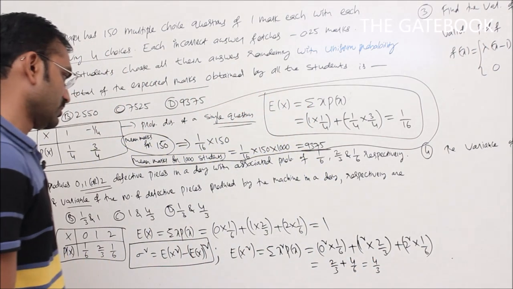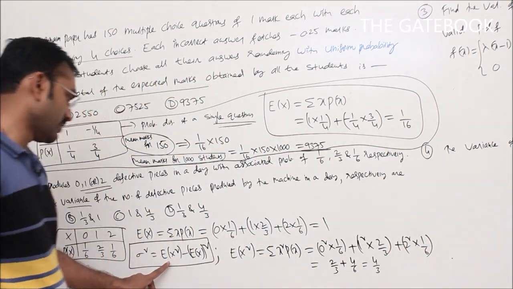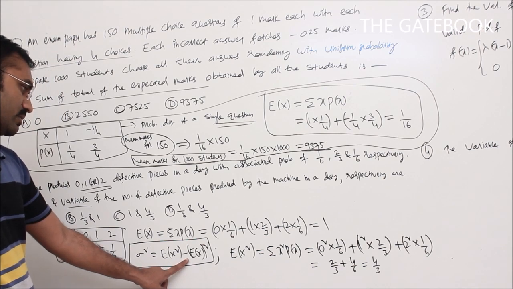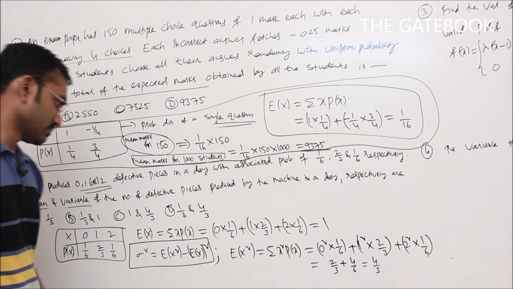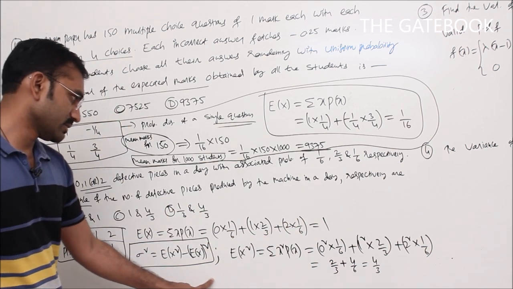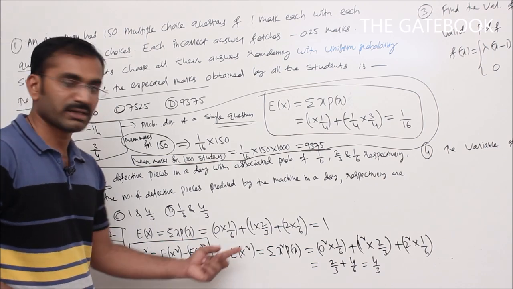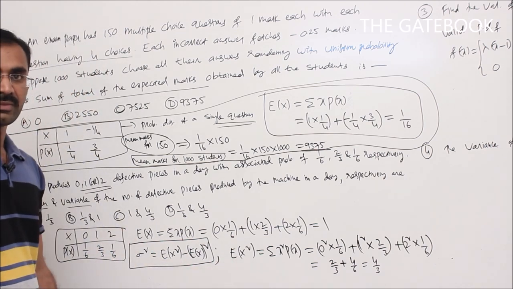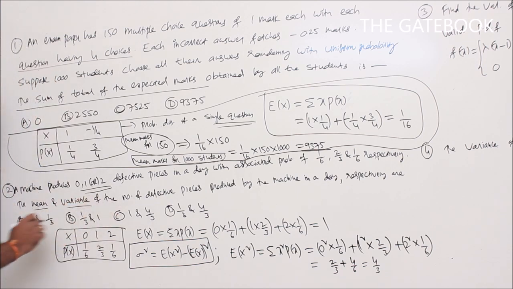Now the required variance is given by E of x square minus E of x whole square. We got the mean value as 1, so 4 by 3 minus 1 square, which is 4 by 3 minus 1, which is 1 by 3. So we get a variance of 1 by 3. Mean value 1, whereas variance 1 by 3, so option A is correct.